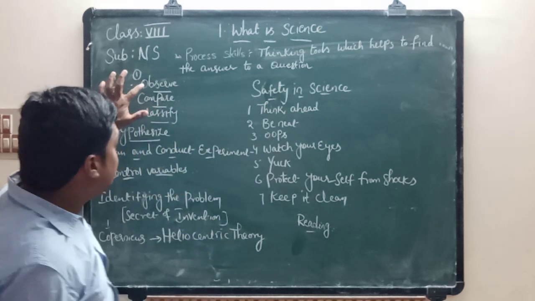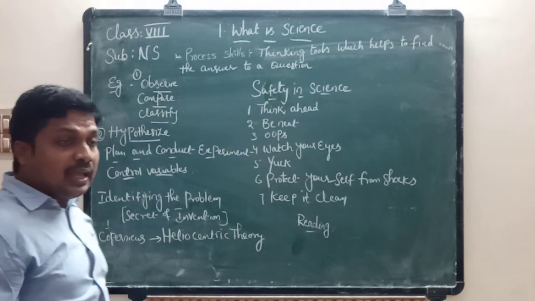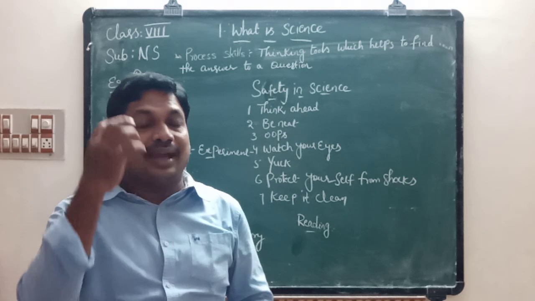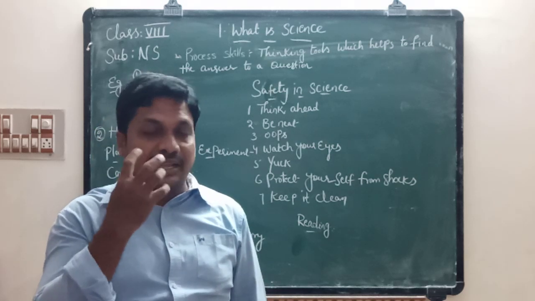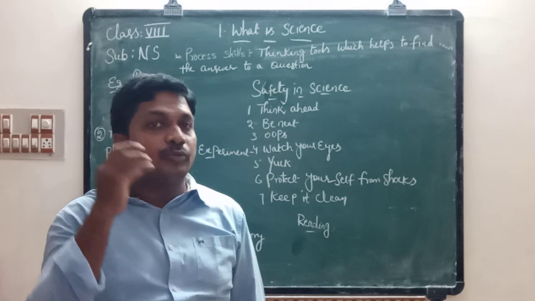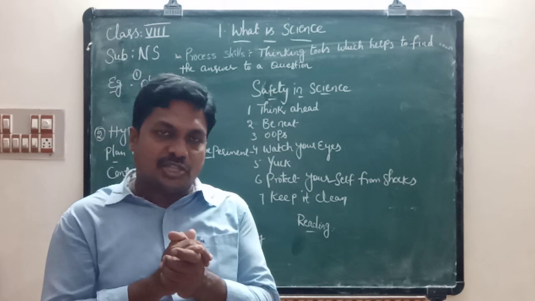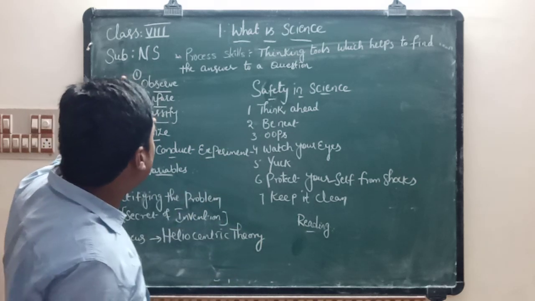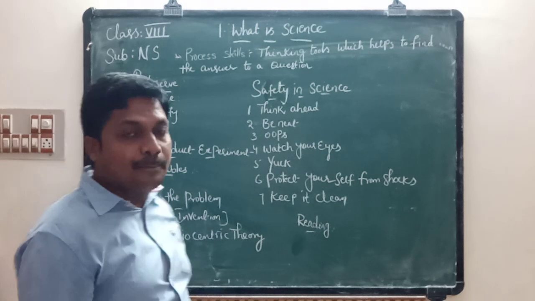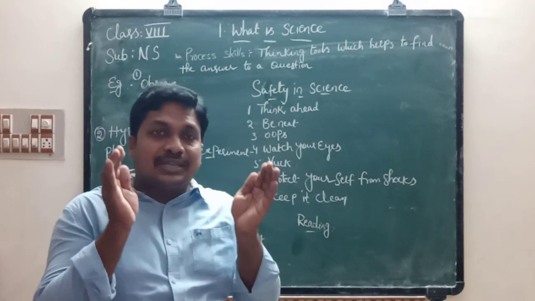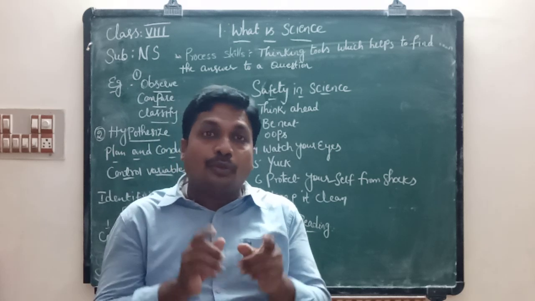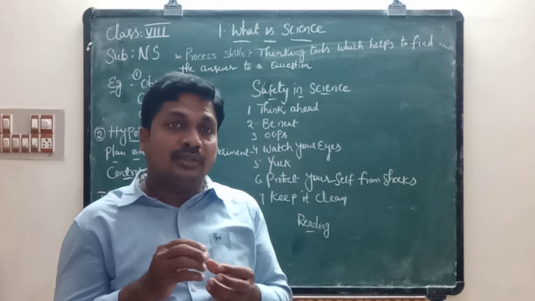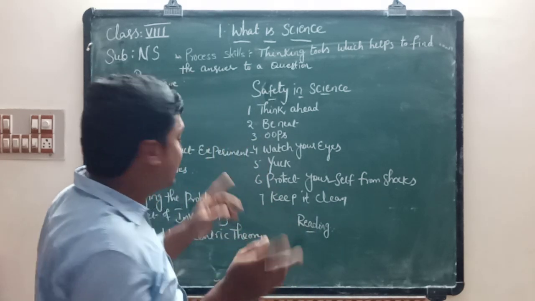First one is observe. Means with the help of sense organs like eyes, nose, with the help of vision, smell, hearing, or touch, you have to observe them carefully. That is called observe. Next process skill is compare. If I give you some seashells, you have to compare one another with the help of their color.